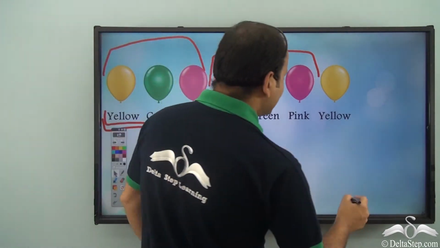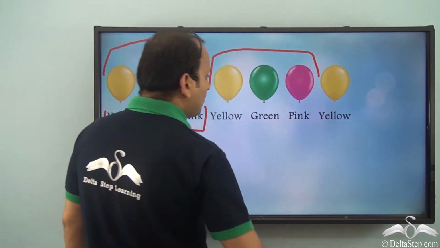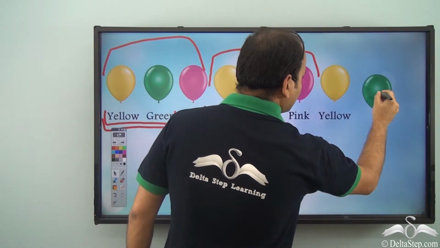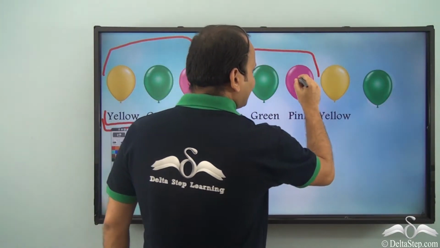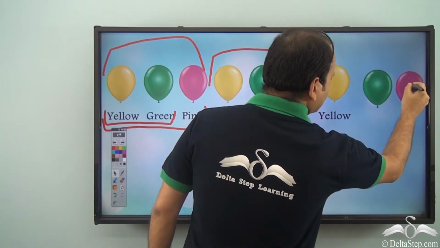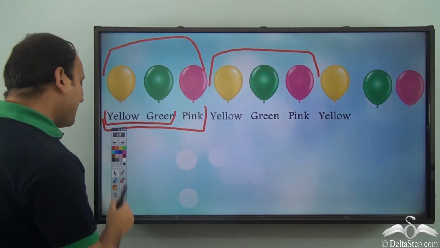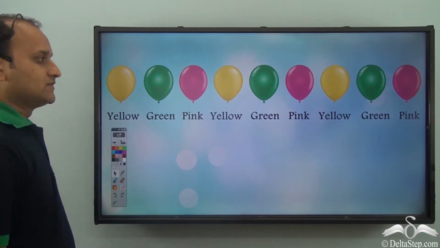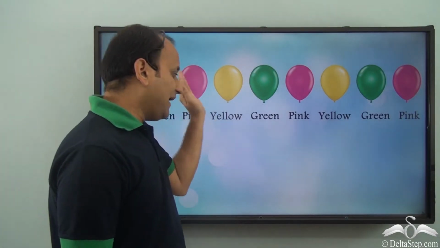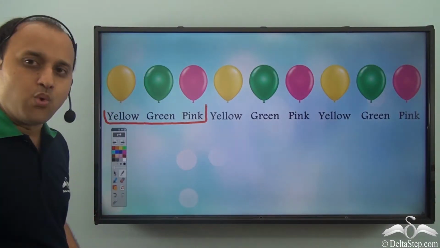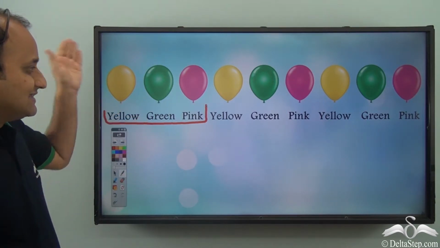So I need to place, after yellow, a green, and then a pink. And once I place this it becomes a pattern. So yellow, green, pink makes one unit, and this unit is repeating again and again.